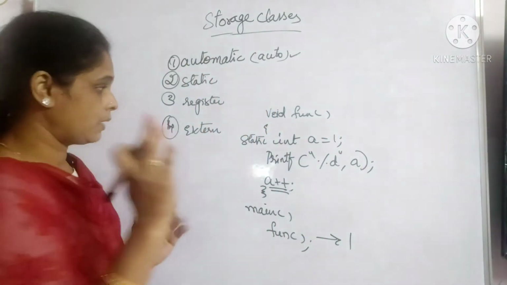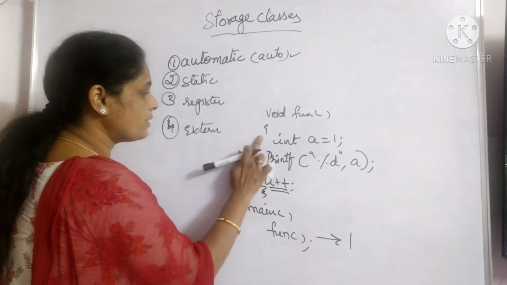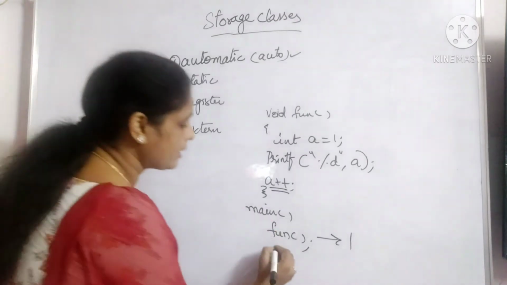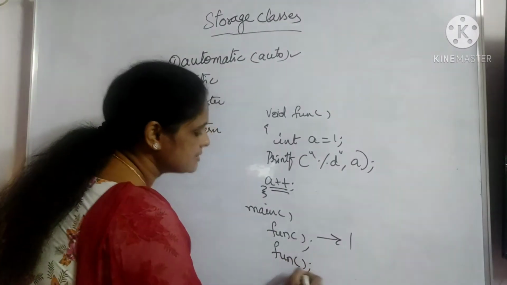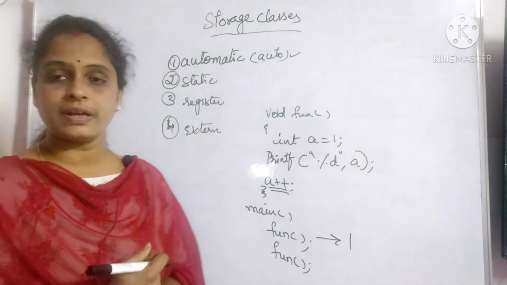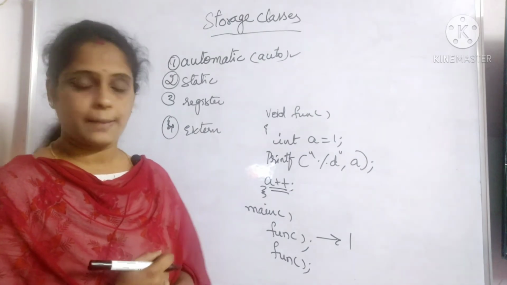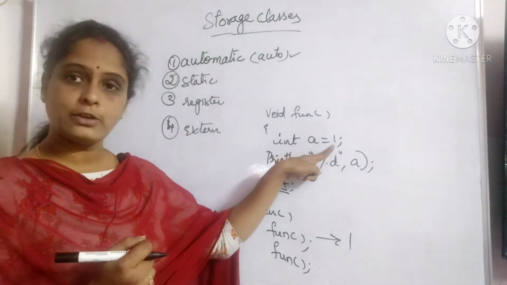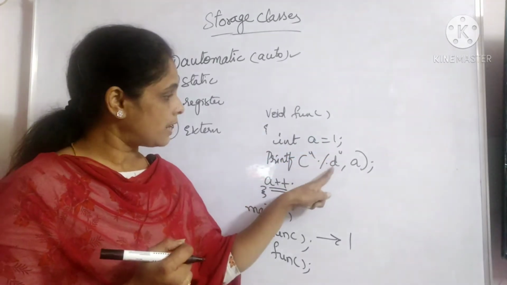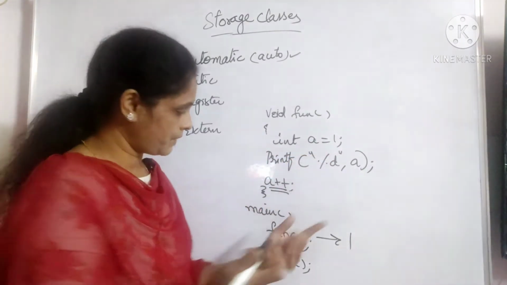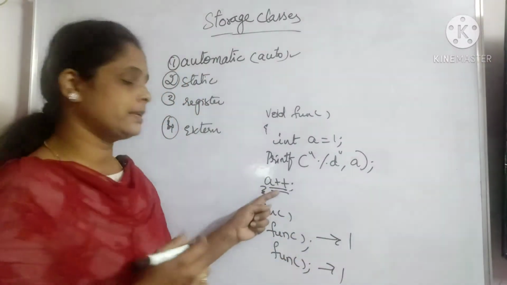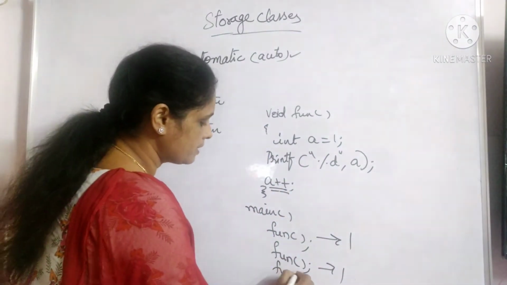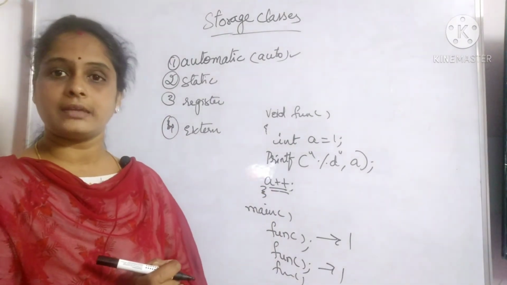Fine. Now let me do one thing. I am removing static from here. Now I call the function for the second time. What happens again? Again the control will go here. Initially what is the value of a? It is 1. So again 1 will be displayed. Of course 1 only will be displayed. Take an increment, it does nothing here. Again call for the third time. Of course it will be the same thing again and again.